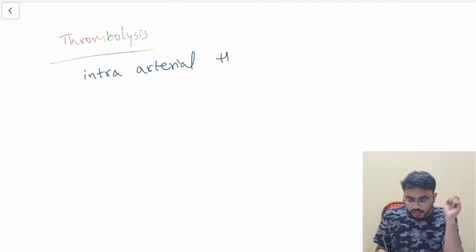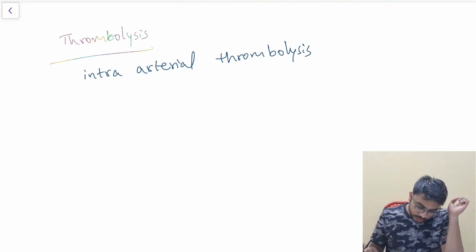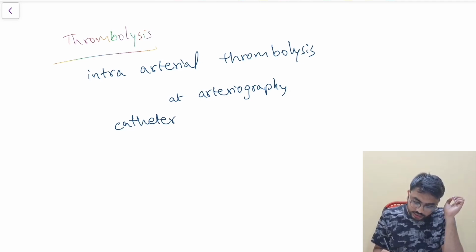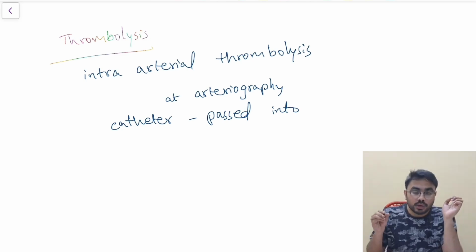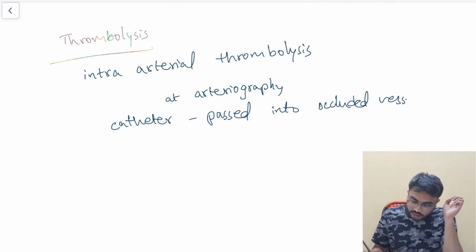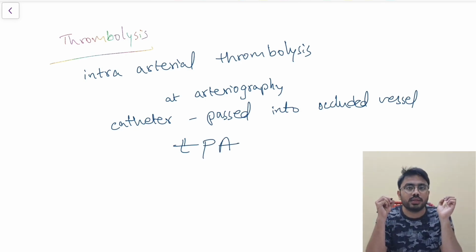Sir, why are you using the word intra-arterial thrombolysis? Because at arteriography, I am going to pass my catheter into the occluded vessel. Within the occluded vessel, now I am infusing what? Tissue plasminogen activator. Very important.